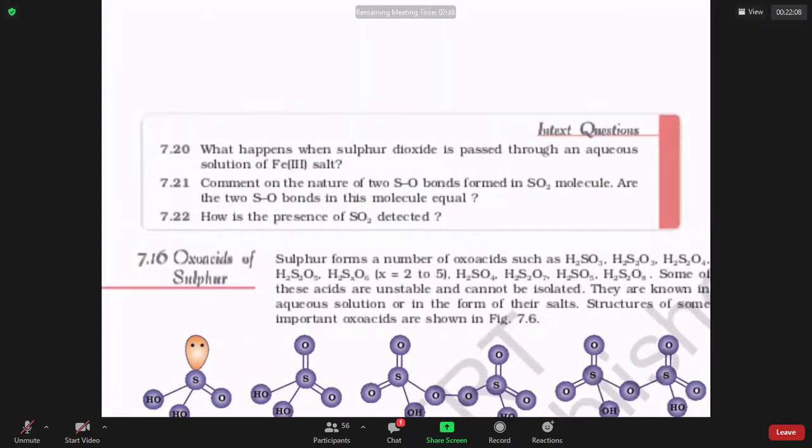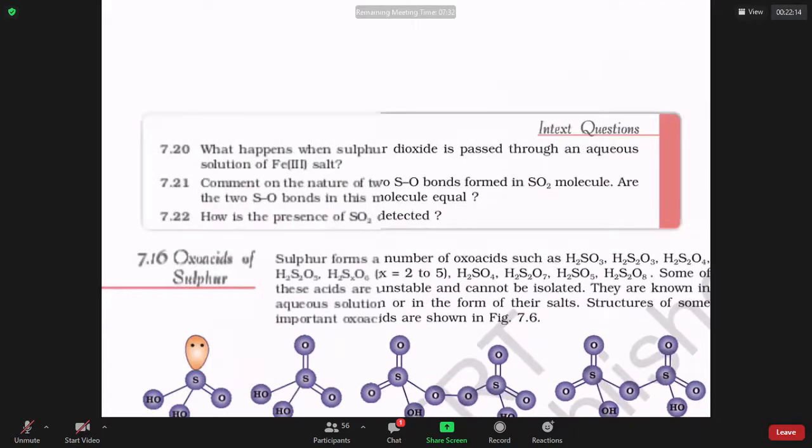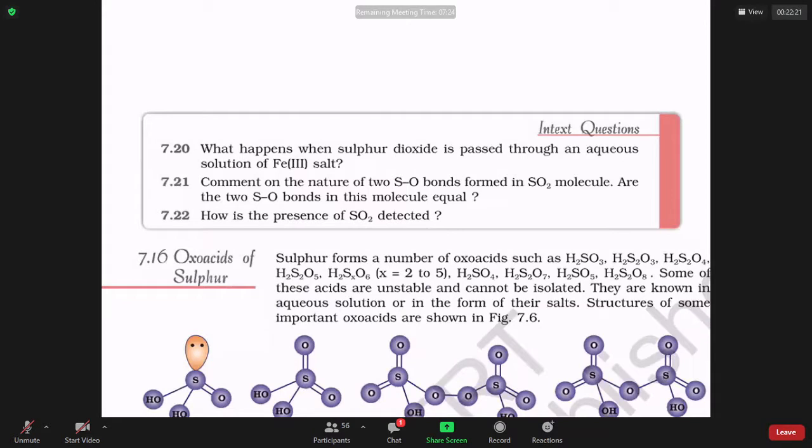what happens when sulfur dioxide is passed through aqueous solution of ferric salt? Sir, iron can be +3, iron can be +2. Iron +3 is called ferric, iron +2 is called ferrous. If you pass SO2 gas through ferric salt, sulfur dioxide has sulfur in +4 state. Sulfur dioxide can lose some electrons. It is called a reducing agent. So, when sulfur dioxide is losing electrons, your ferric will become ferrous and SO2 will become H2SO4.